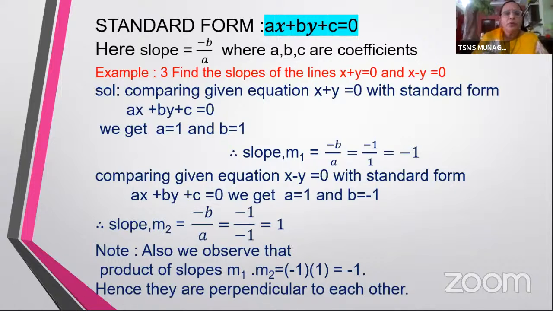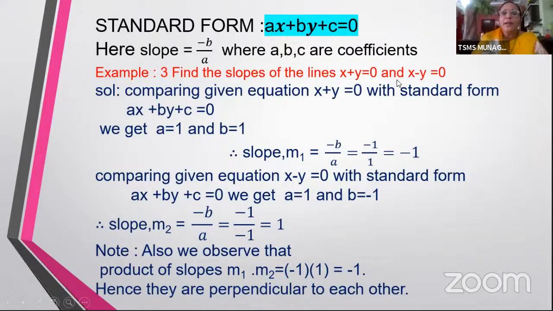Now, how are you going to use this? So, suppose there is a question like this. Find the slopes of the lines x plus y equal to 0 and x minus y equal to 0. Now, what is it that you have to do? You only have to compare the given equations with the standard form and find the values. So here if I take x plus y equal to 0 and compare it with this standard form ax plus by plus c equal to 0, then a would be 1 and b equal to 1. Now according to this formula minus b by a, the slope of this particular line would be minus b by a, which is minus 1 by 1, which is minus 1.